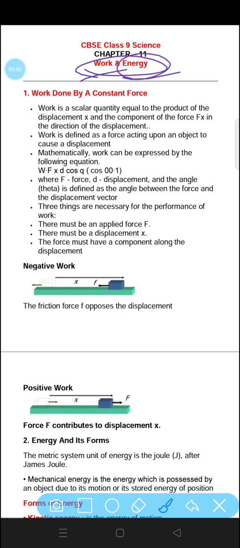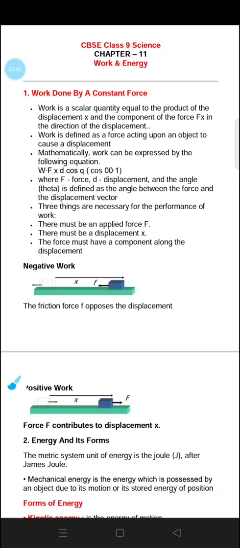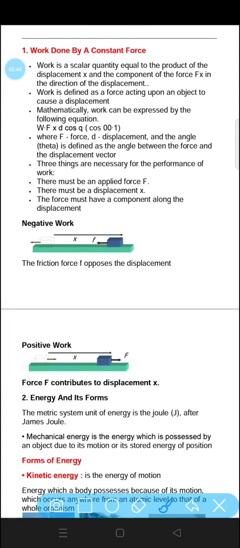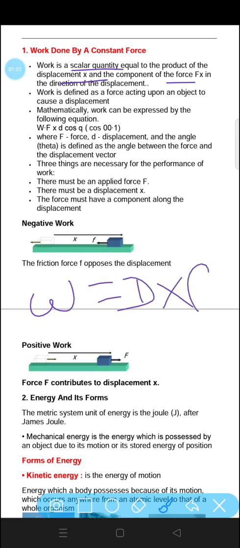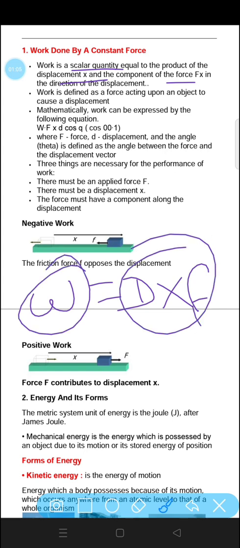So, work done by a constant force. How is work said to be done? Work is a scalar quantity equal to the product of the displacement and the component of the force in the direction of the displacement. So work is equal to the product of the displacement and the component of the force. Displacement into force component is equal to work done.